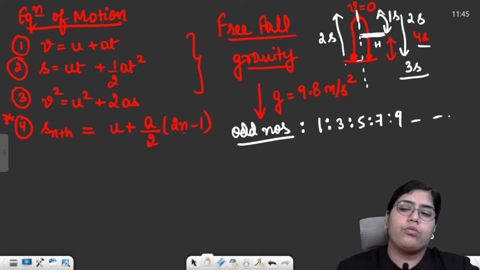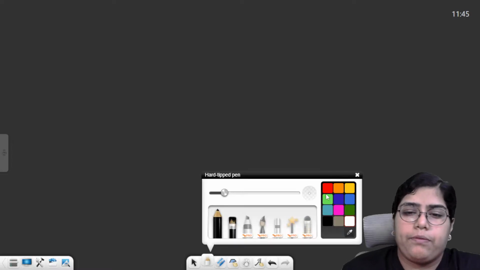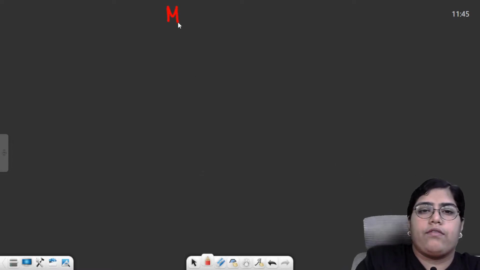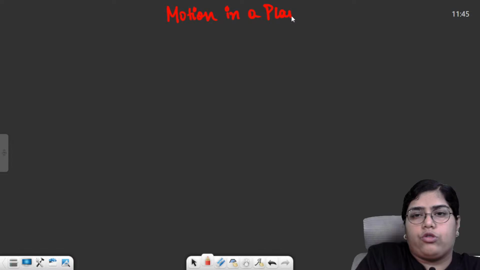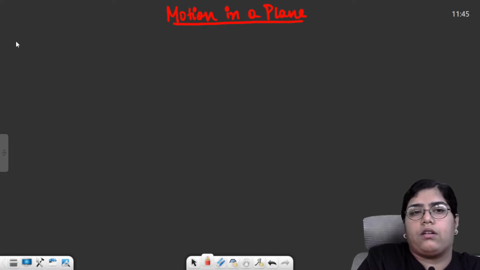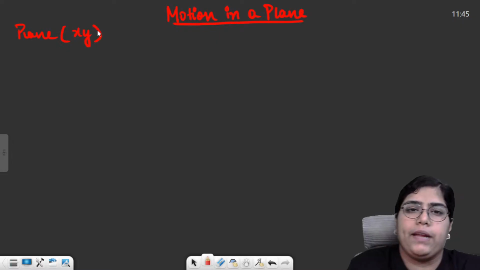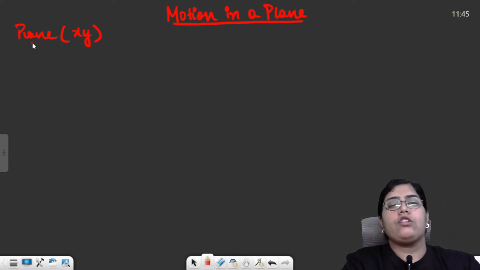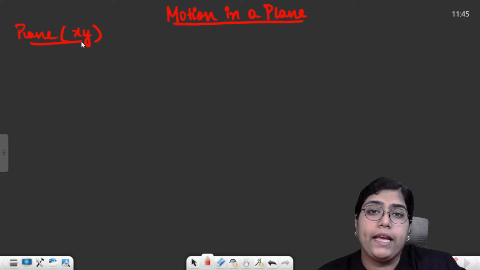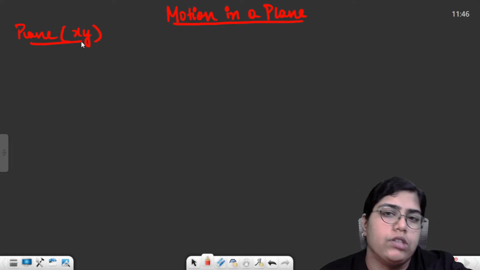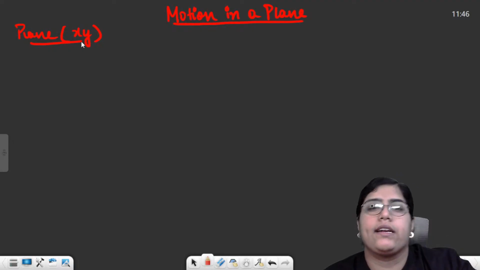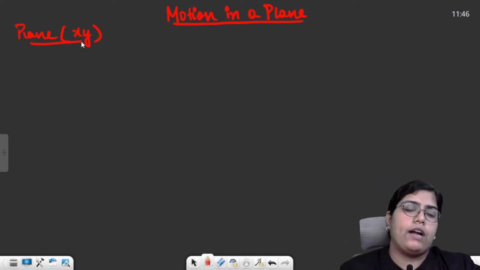Moving forward to motion in a plane. In the chapter motion in a plane, the particle is basically traveling in a plane. Plane means it might be traveling in the xy plane, yz plane, or xz plane, right? Because the particle is traveling in a plane, we have the same equations, but we need to apply those equations two times. First in the x direction, second in the y direction. So like that was projectile.